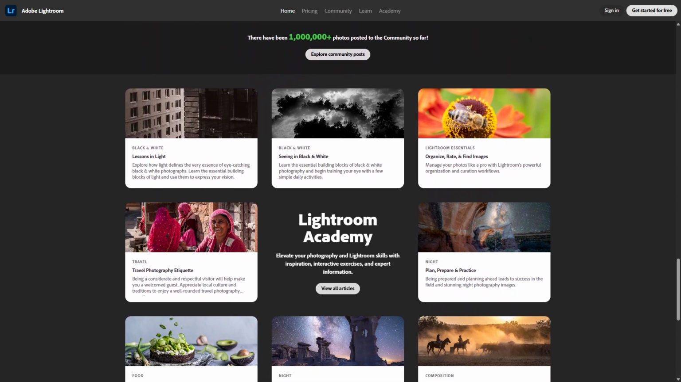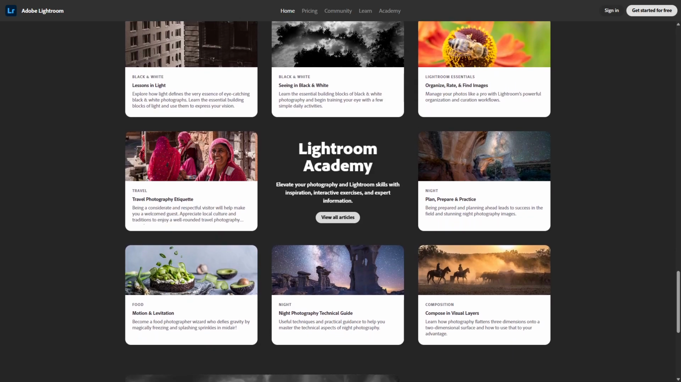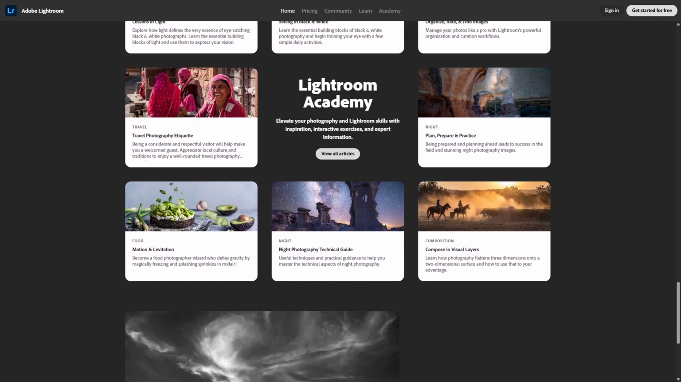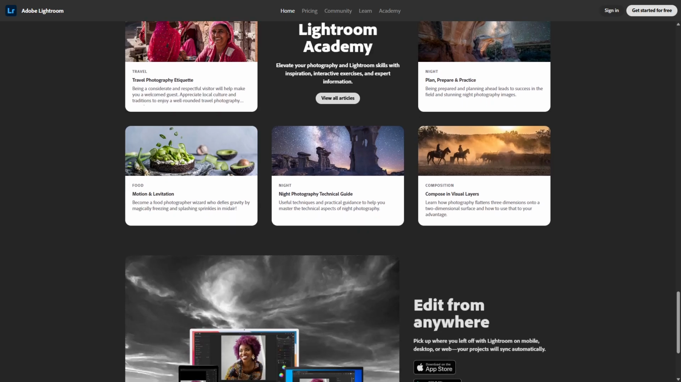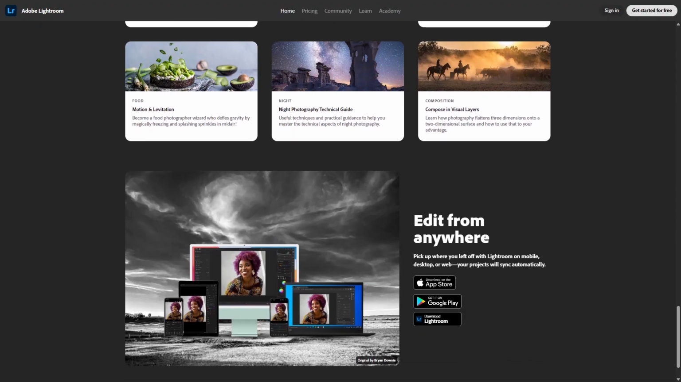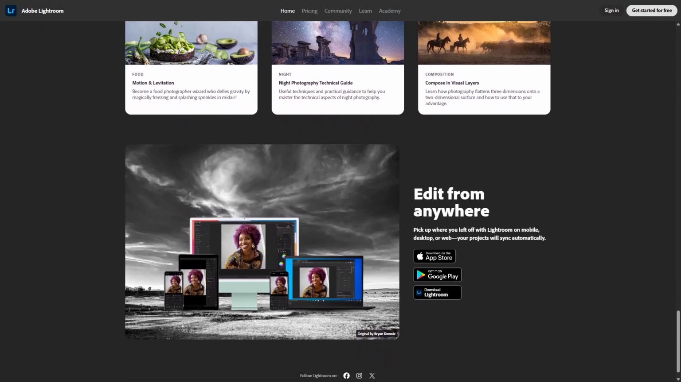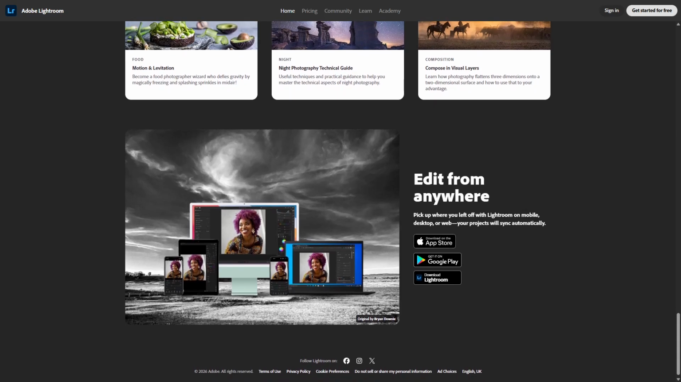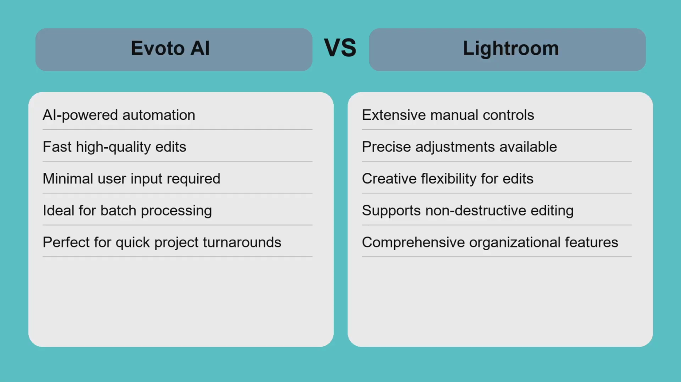Lightroom is ideal for professional photographers and enthusiasts who want full command over their edits and the ability to work non-destructively with RAW files. It supports detailed retouching and batch editing, but expects users to engage actively in the editing process to achieve the best results. Comparing Evoto AI and Lightroom highlights a trade-off between automation and control.